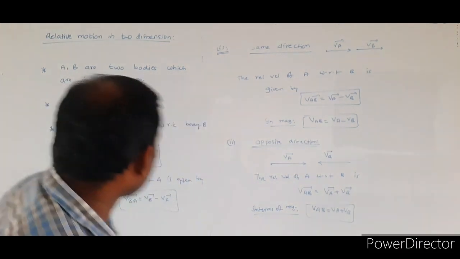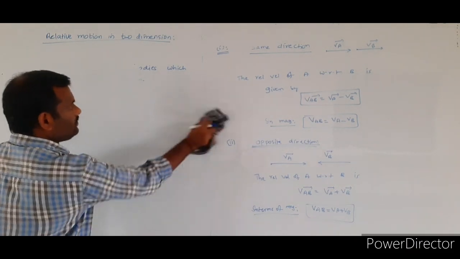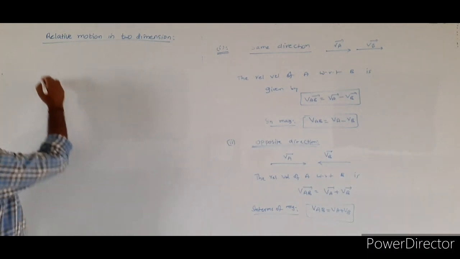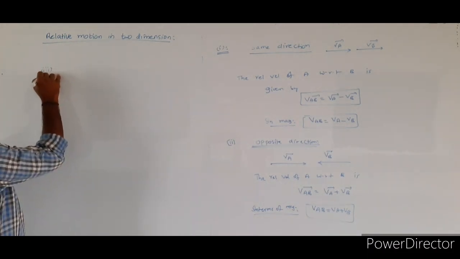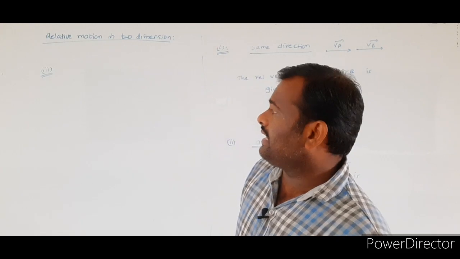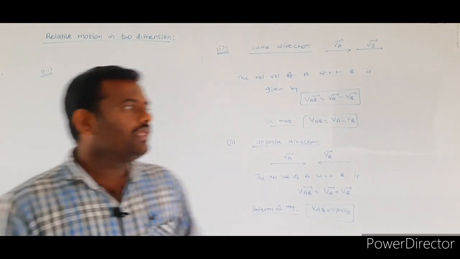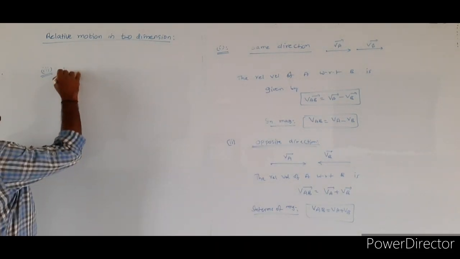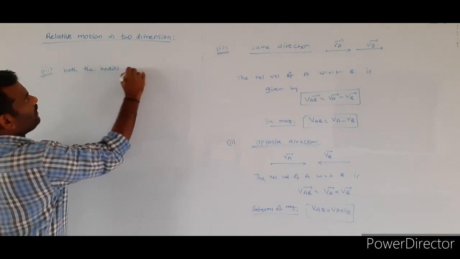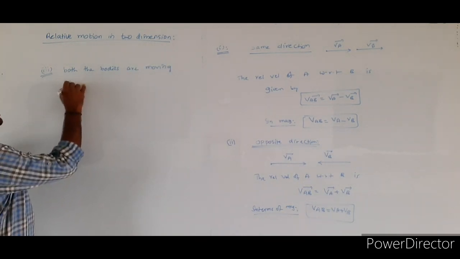Now, case 3. In the first case, we assumed they are traveling along the same direction. In the second case, we assumed they are traveling in opposite direction. Now, I am assuming that both the bodies are moving perpendicular to each other.